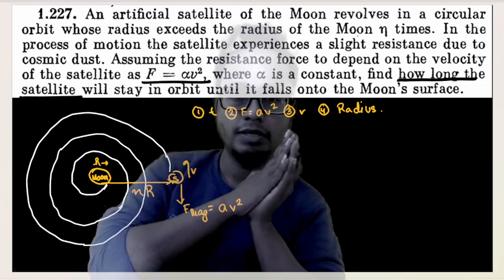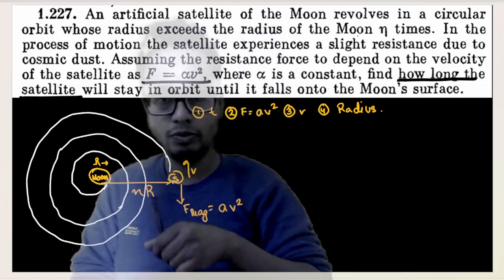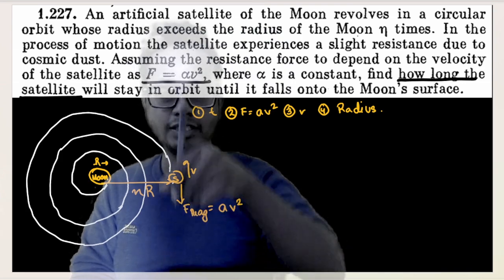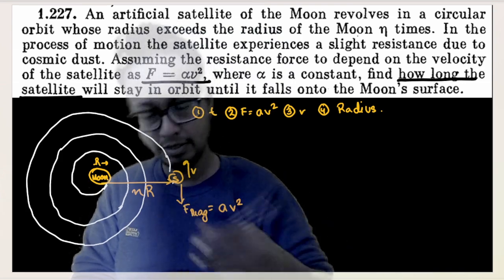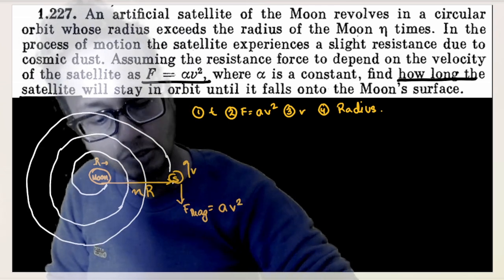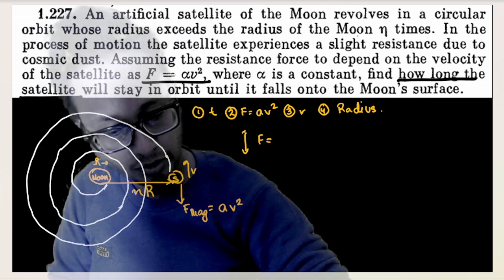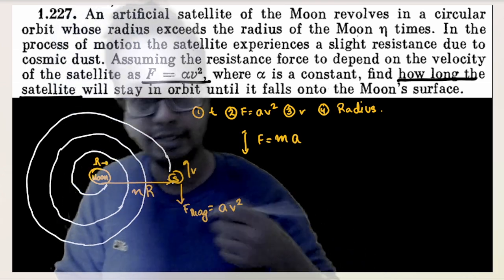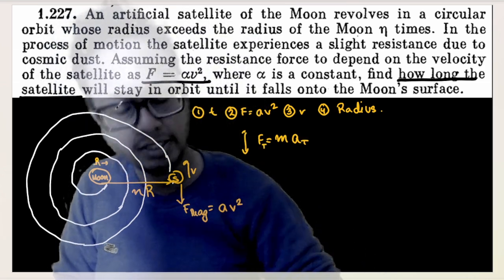Okay. How do I construct my equation out here? The first thing is, with this velocity or with this range of motion, tangential range of motion, can I construct an equation? Force is equal to mass into acceleration. So from Newton's law of motion in the tangential direction, tangential force is equal to mass into tangential acceleration.